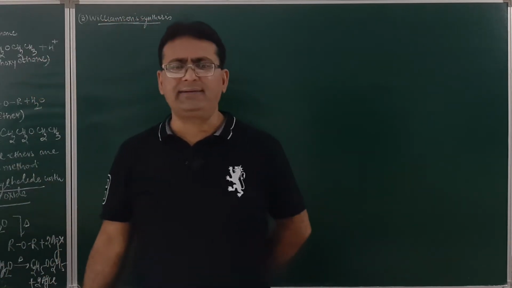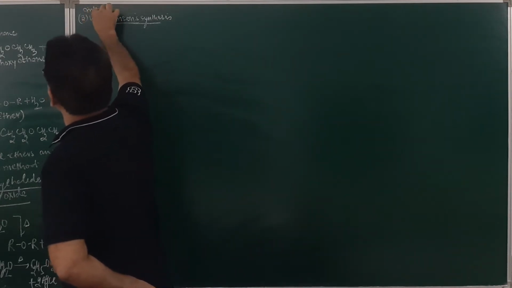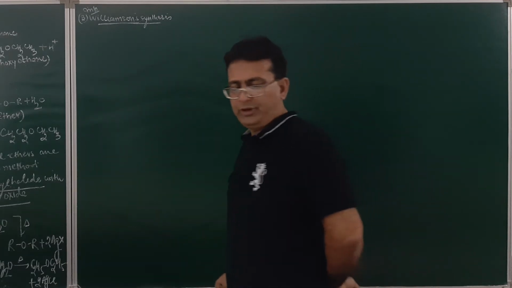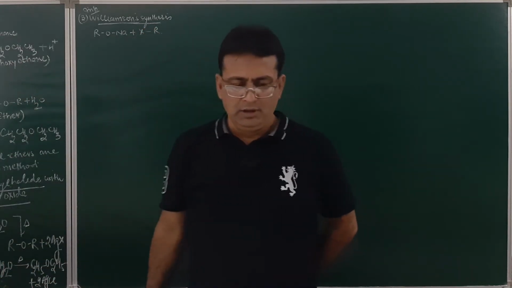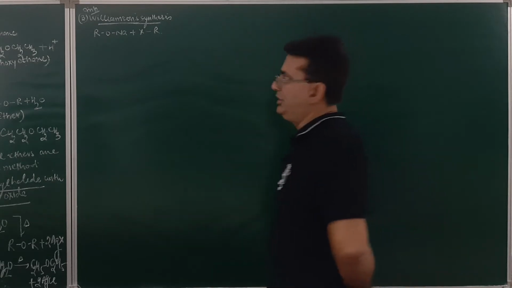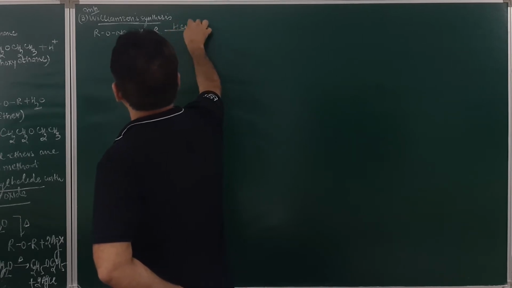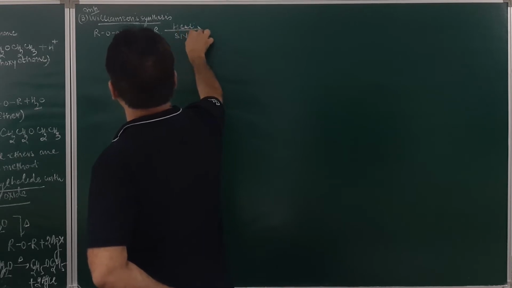Now, students, this is a very important method and can be asked as a short note in the board examination. In Williamson synthesis, what we do? We take sodium alkoxide and heat it with alkyl halide, at a temperature of 330 Kelvin, or simply you may write down heat. The reaction will follow the SN2 reaction mechanism.